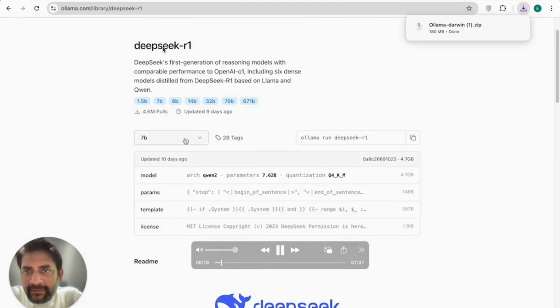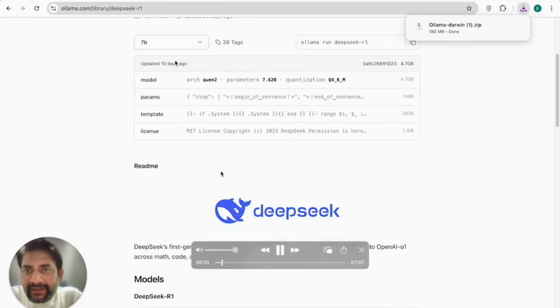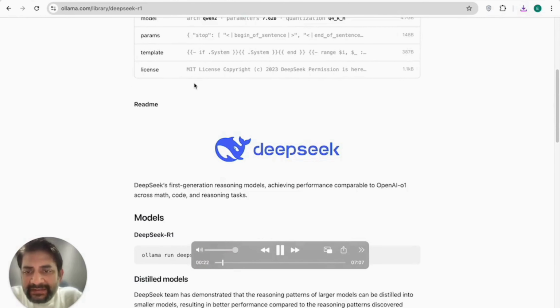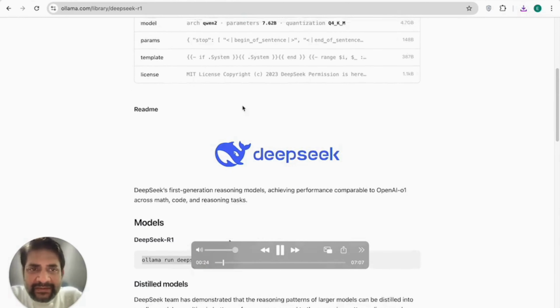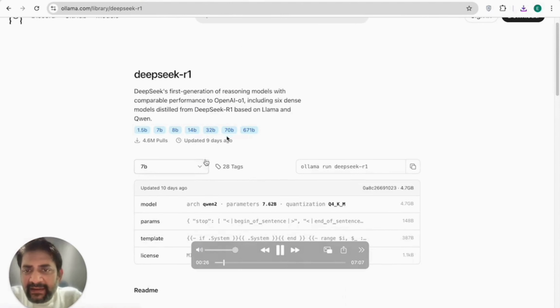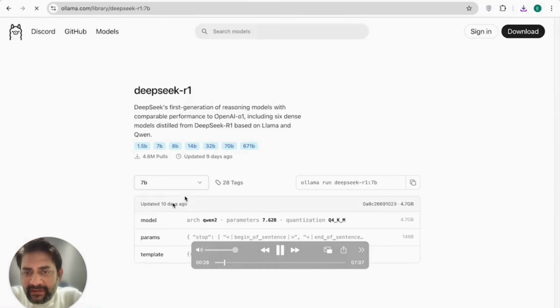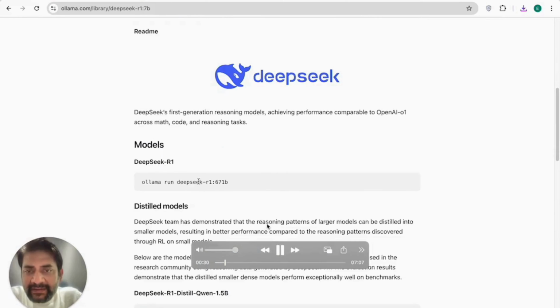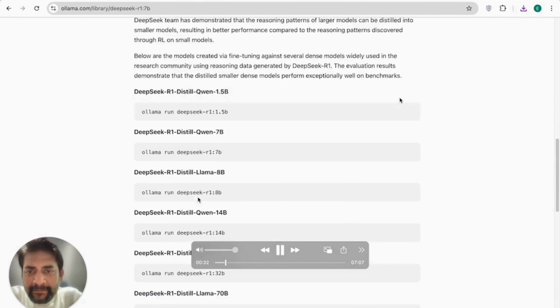That is, I'm going to use DeepSeek. In DeepSeek, the version that I would go for is 7B because it is a 4.7 GB size. I can select which one depending on the size. And here is how I run. So this is the command to run.